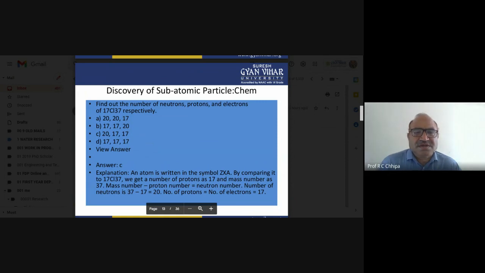An atom is written in the symbol of ZX, so we get the number of protons, and the number of neutrons is 20.